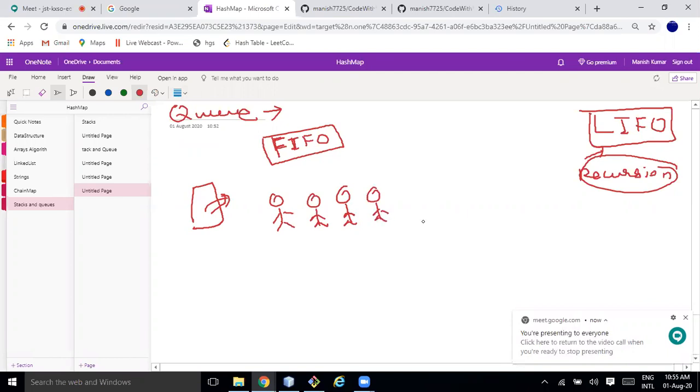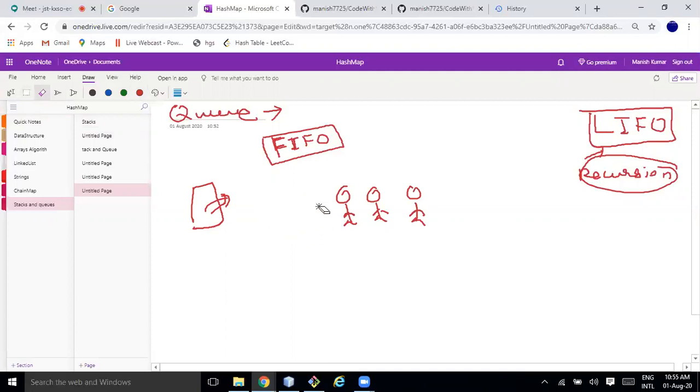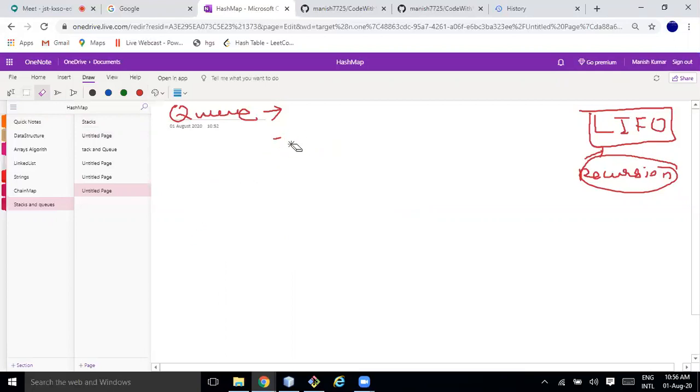A new person comes and stands here. This person will get the food and go out, this person will get the food and go out. Whoever came first to the serving counter got out first. So this is the first in first out concept. I think you understood the queue concept.